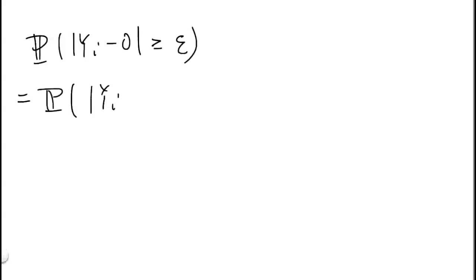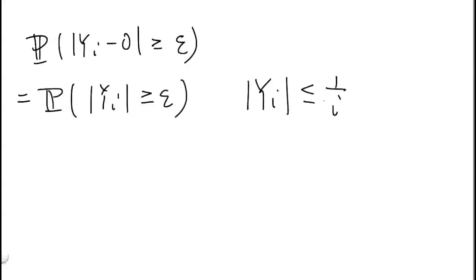The probability of |yi minus 0| greater or equal to epsilon is equal to the probability of the absolute value of yi greater or equal to epsilon. Now, previously we know that the absolute value of yi is at most 1 over i by the definition of yi, and hence the probability right here is upper bounded by the probability of 1 over i greater or equal to epsilon.